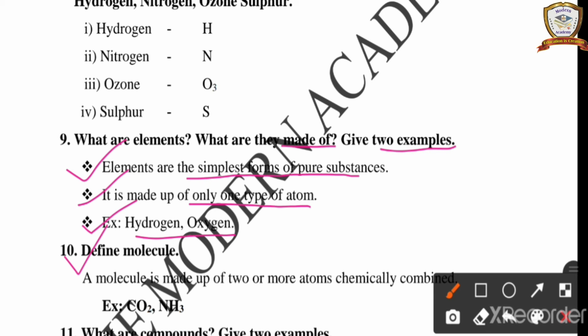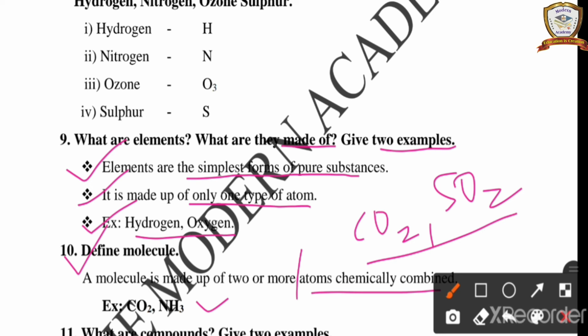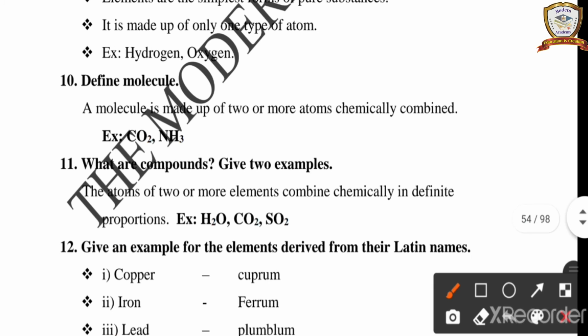Next, define molecule. A molecule is made up of two or more atoms chemically combined. Examples are carbon dioxide, ammonia, CO2, SO2. Two or more atoms chemically combined form a molecule. Next question, what are compounds? Two or more elements combined in definite proportion, for example H2O, CO2 and SO2.